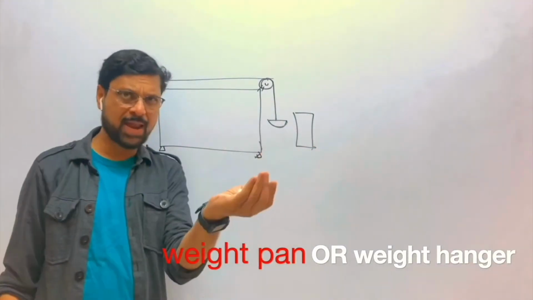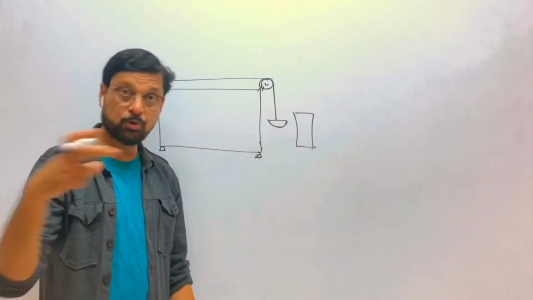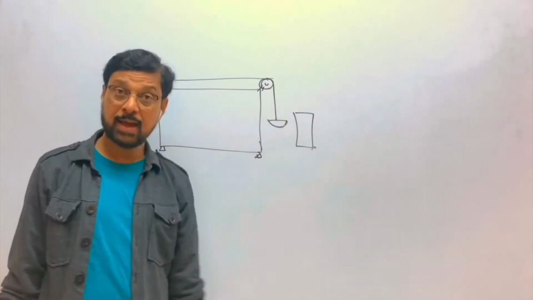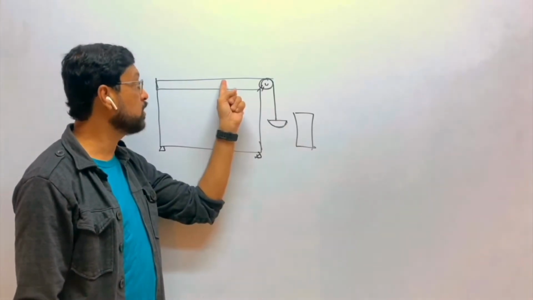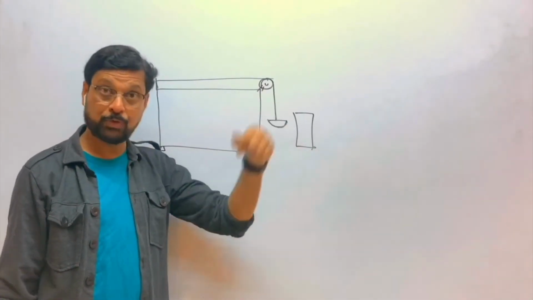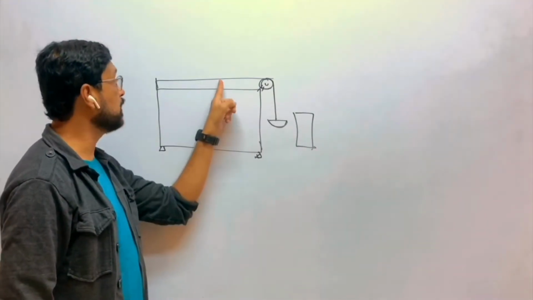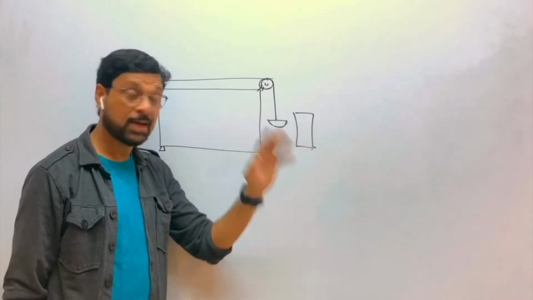A weight pan is a pan where you add the weights, or there is a weight hanger on which you go on attaching the weights. For what purpose? To provide tension to the string, because without tension a wave will not be formed. So to provide tension to the string, the weights are added in this pan or this weight hanger.